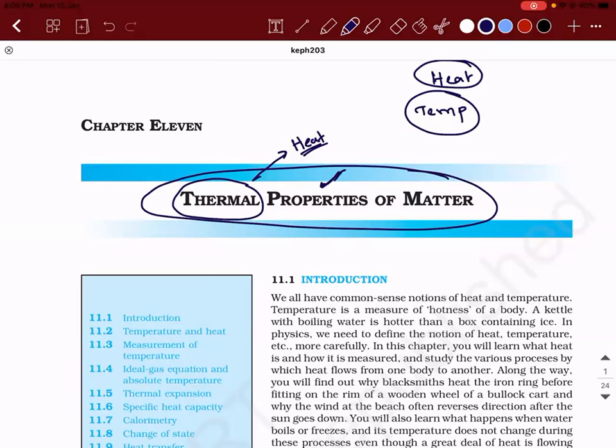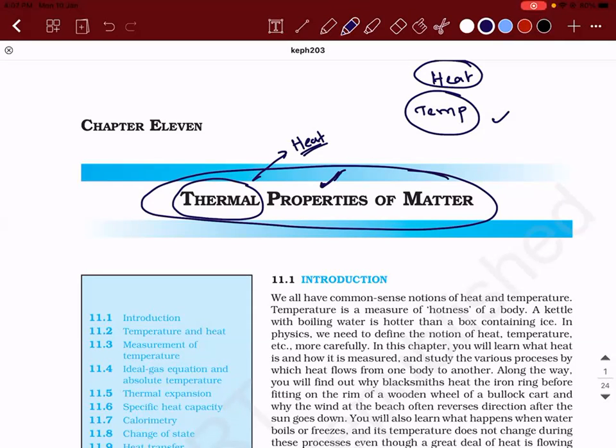Heat is a form of energy, whereas temperature is a measure of hotness or coldness. That's right. Heat is a form of energy which flows generally from an object of higher temperature to an object of lower temperature. Temperature will tell us how hot or cold a particular object is.